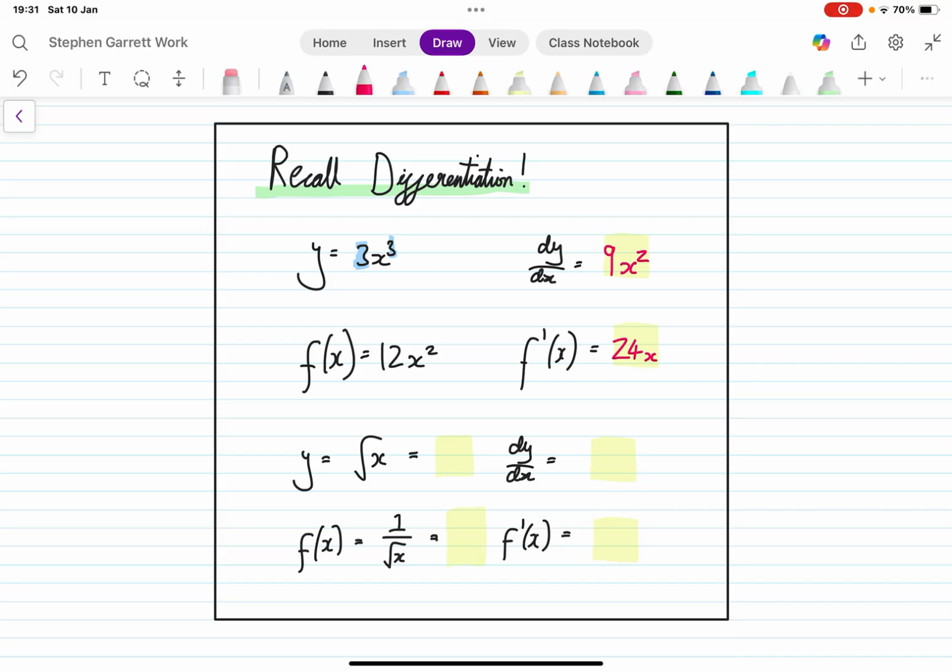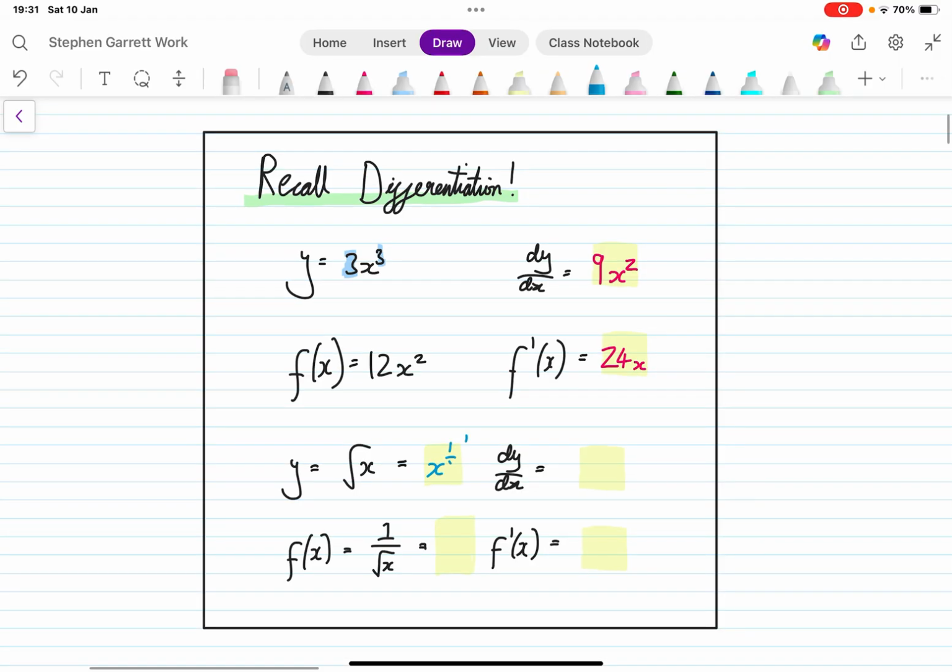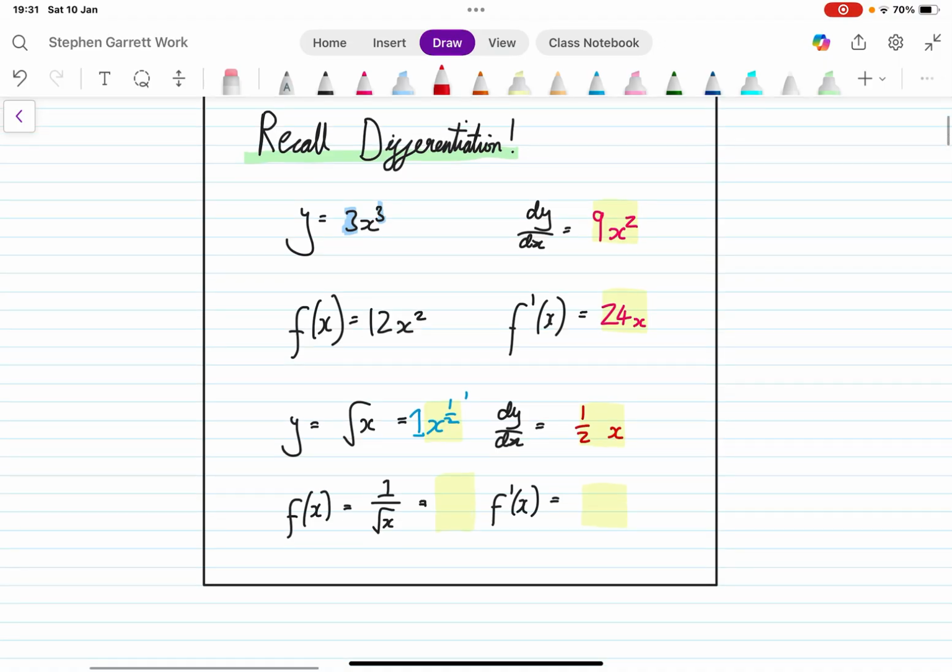In this third case, I have to do some maths first before I can differentiate. So I'm going to rewrite this as x to the power of 1/2. And then I'm going to differentiate. I'm going to do 1/2 multiplied by 1. There's a hidden 1 there at the front, so that's 1/2. x to the power of 1/2, take away 1, sorry, is minus 1/2.